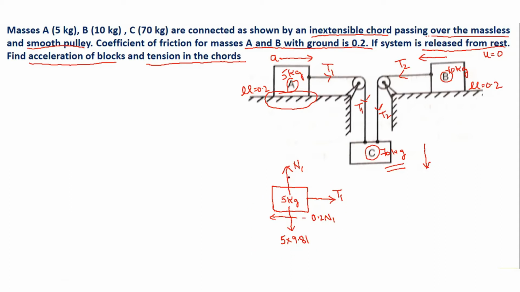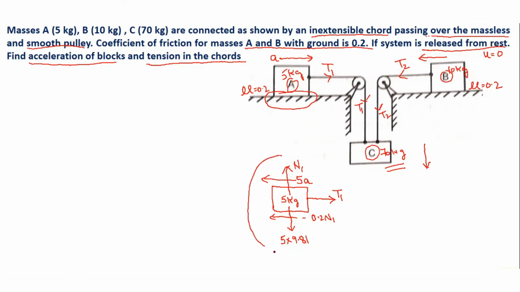Next, before applying conditions of equilibrium, we show the inertia force or the imaginary force, and for that we know it should always be in the direction opposite to the motion. So again I will make a force or imaginary force of MA in the direction opposite to the motion of the body.